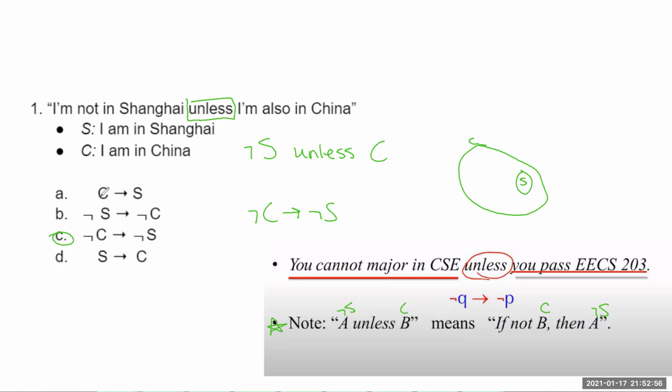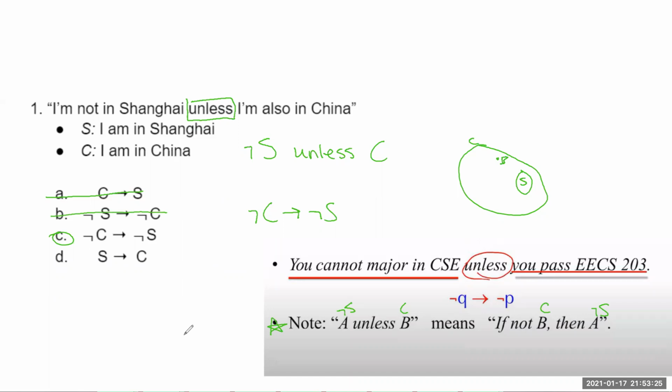Let's think about some of the other options. A says, if I'm in China, then I'm in Shanghai. Okay, well, that's not true. I could be in Beijing, for example. So that's a counterexample. Makes A false. B says, if I'm not in Shanghai, then I'm not in China. Okay, well, again, I could be in Beijing, so I wouldn't be in Shanghai, but then I would be in China. So another counterexample proves B false.